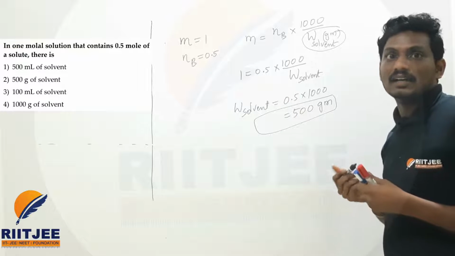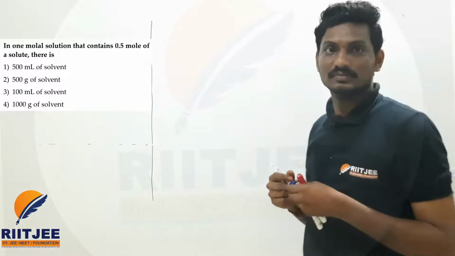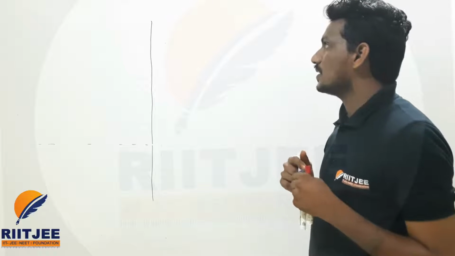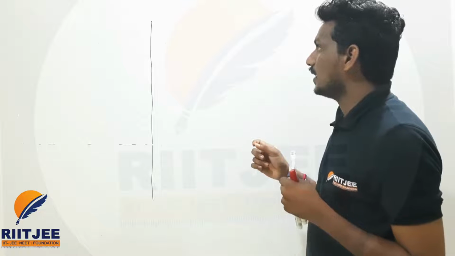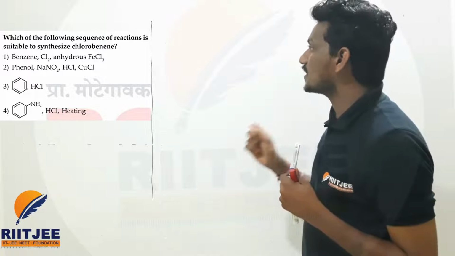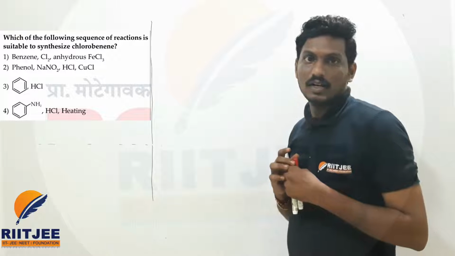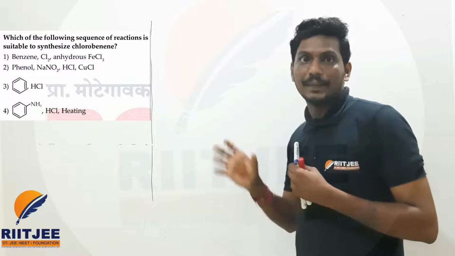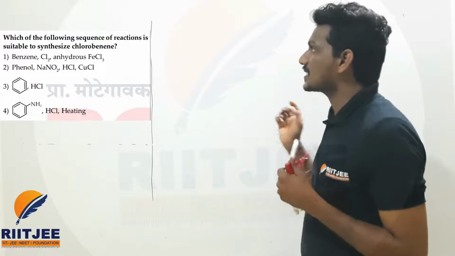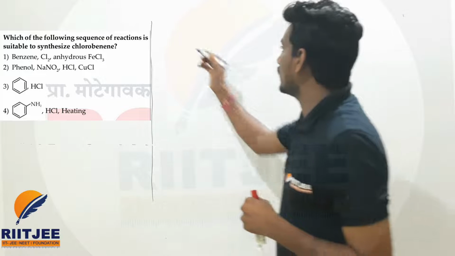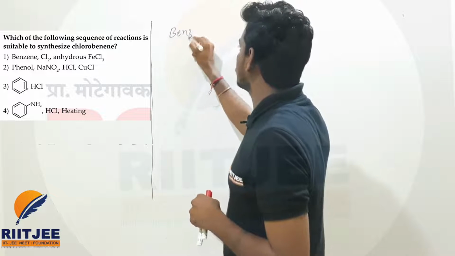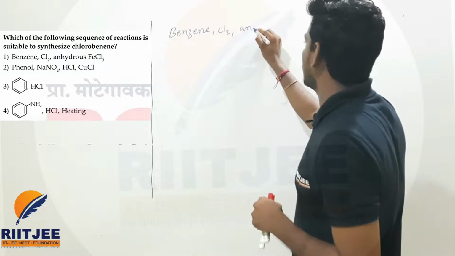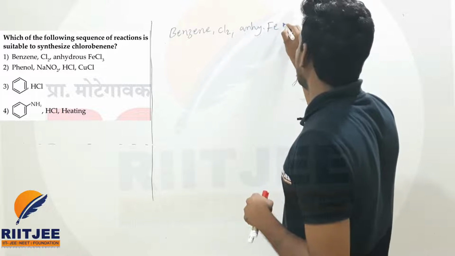Now let us move to the next question. So next question here: which of the following sequence of the reaction is suitable for synthesis of chlorobenzene? It is asking, out of these four options, which one is suitable to prepare the chlorobenzene, beta? So let us see the first option here. The first option is given as benzene, chlorine and anhydrous FeCl3.